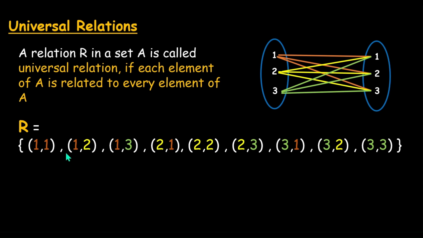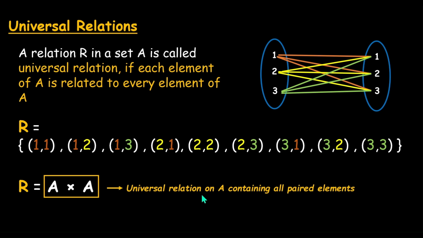So a simpler way to write this would be A cross A, because all the elements of A are made a pair with all the elements of A itself. So it is written as A cross A, and this is what we call the universal relation on A containing all paired elements. Now let's talk about empty relations, which is the relation that Adi had made.